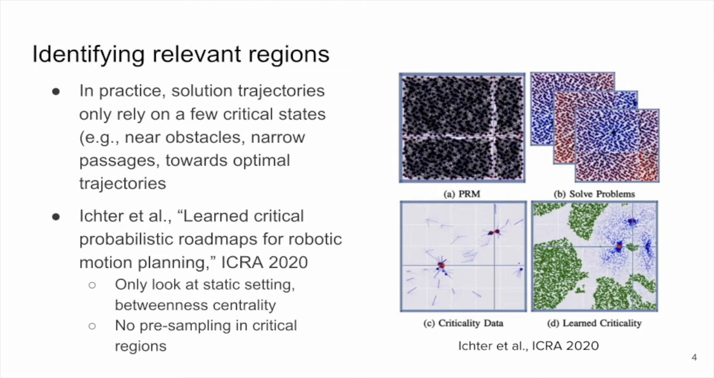As I mentioned, roboticists seek to identify relevant regions to improve sampling efficiency. This is in big part due to the fact that in practice, solution trajectories only rely on a few critical states. Many methods bias sampling near obstacles, narrow passages, or towards optimal trajectories. Notably, critical probabilistic roadmaps, or critical PRMs, which were proposed by some of us in ICRA 2020, use neural networks to identify relevant regions from local features.